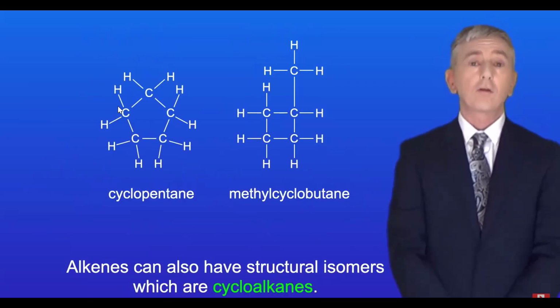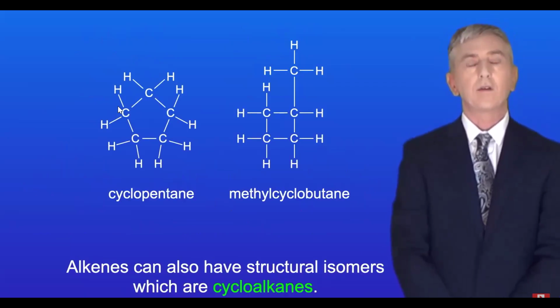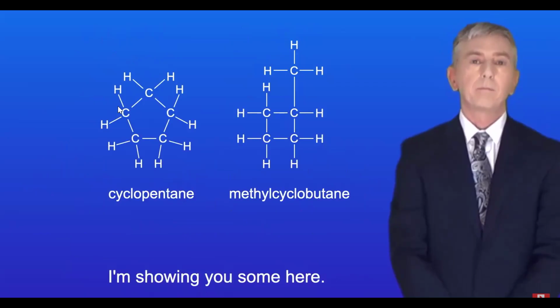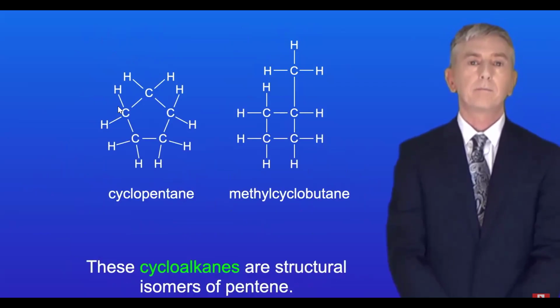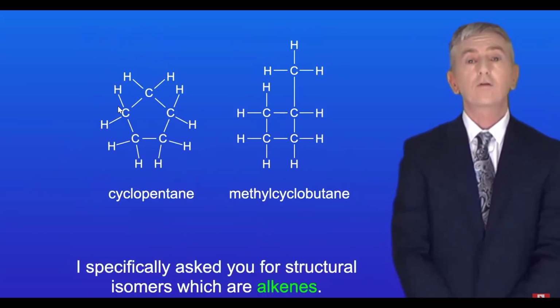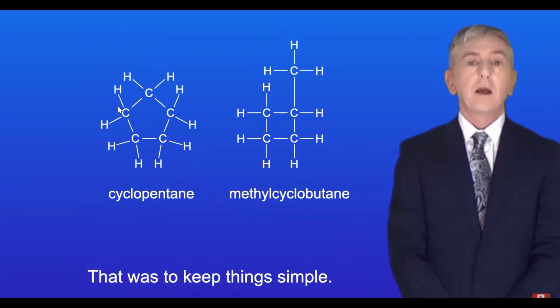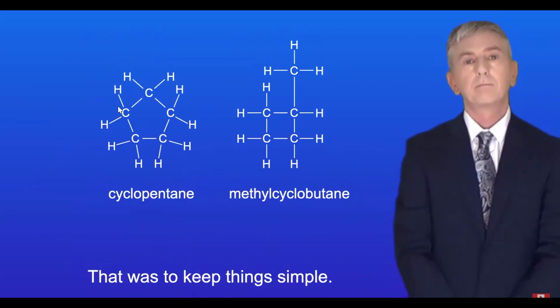Alkenes can also have structural isomers which are cycloalkanes, and I'm showing you some here. These cycloalkanes are structural isomers of pentene. Now I specifically asked you for structural isomers which are alkenes, and that was to keep things simple.